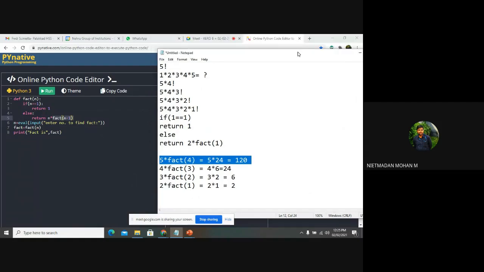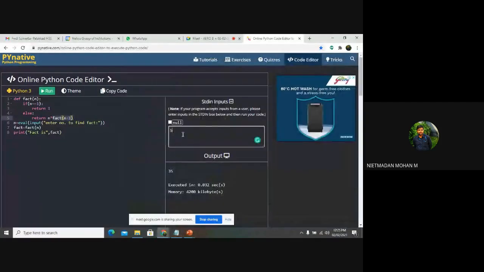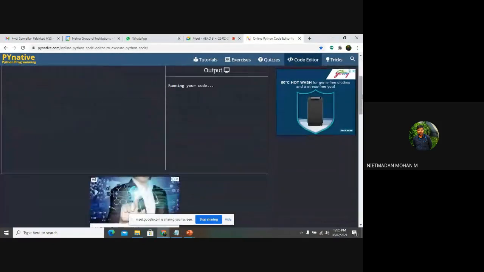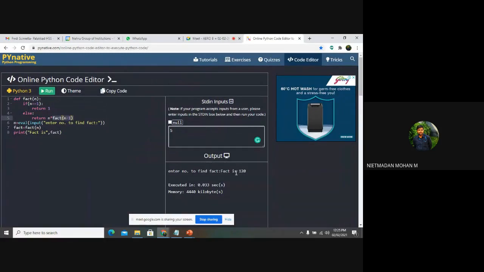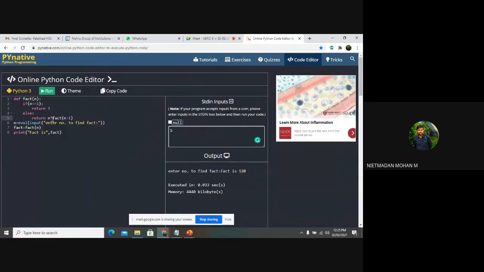Yes. If suppose I am giving 5, then what will happen? The value 120 will be displayed. So here the return value will be 120, and that return value will be returned to the fact variable, and here fact is equal to 120, like that it will happen, and we are printing the fact value. So it means 120.